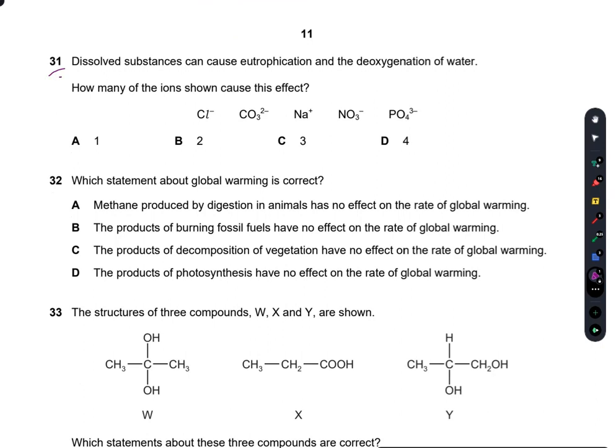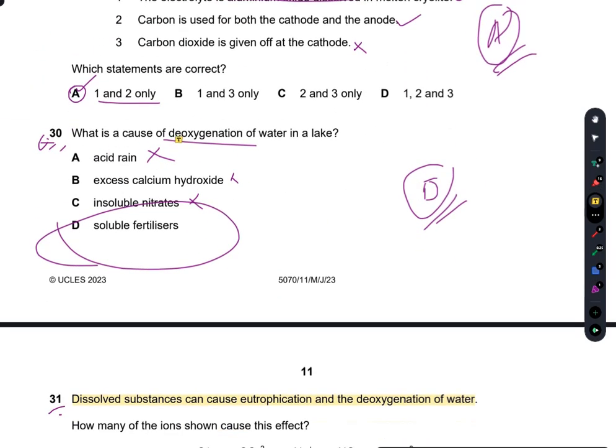Question number 31. Dissolved substances can cause eutrophication and deoxygenation of water. Now, if you do not even know the answer to 30, you know that he has said in the next MCQ that dissolved substances can cause eutrophication and deoxygenation. Then obviously, if something is soluble, then it will cause deoxygenation. Then you can get your answer, obviously D.